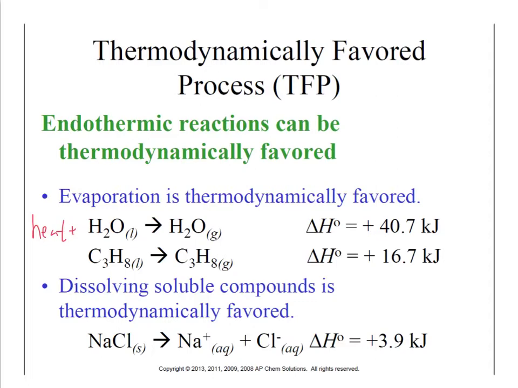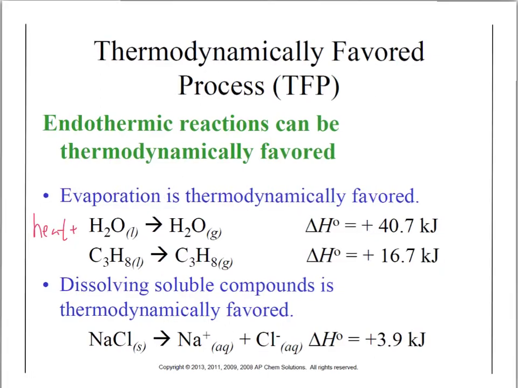Another example of a thermodynamically favored endothermic process would be the dissolving of some salts. So for example, sodium chloride, if you put it into water, is going to break apart into Na+ and Cl-, which is actually an endothermic process, so it absorbs some energy. It doesn't get that energy from the surroundings, it gets that energy from the water that it's in, so part of the system. But that is a thermodynamically favored process. If you think about salt put in water, it dissolves on its own.